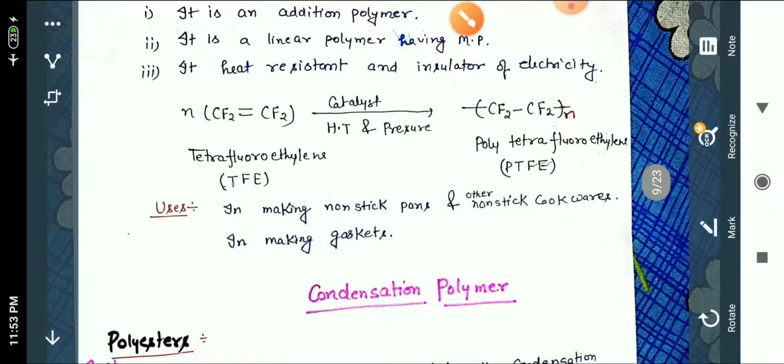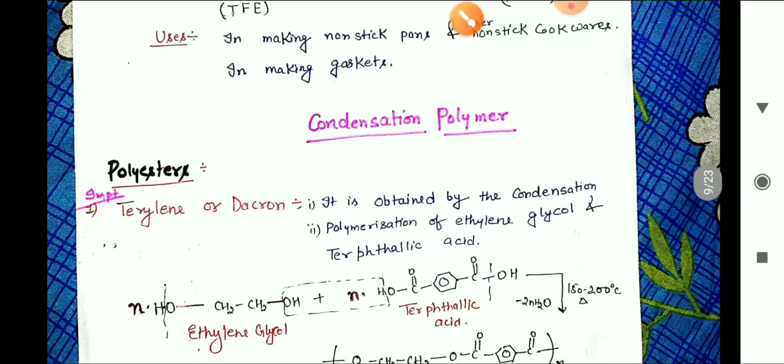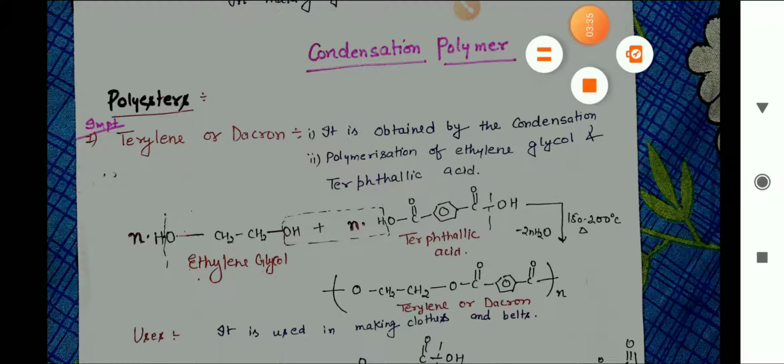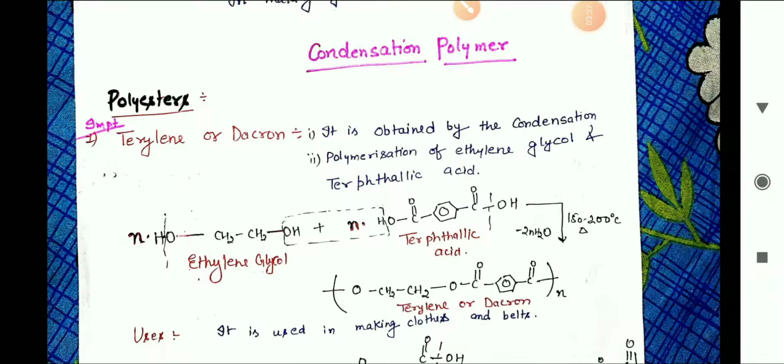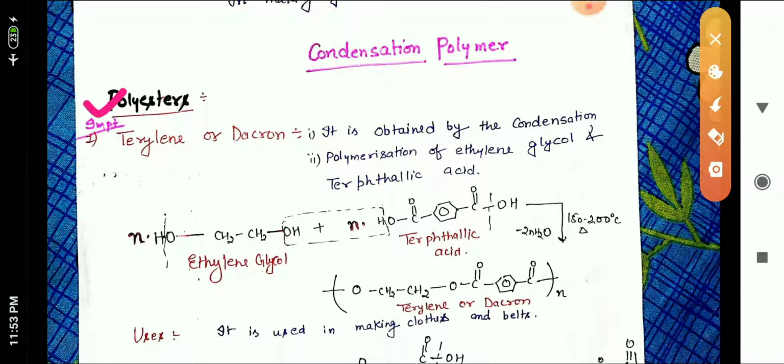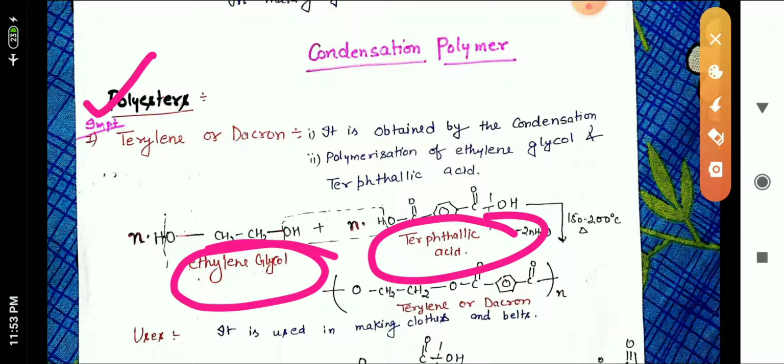Now listen, next type, condensation polymer, and in this we will study polyesters. We all know that acid plus alcohol generally gives ester, and this reaction is called esterification.